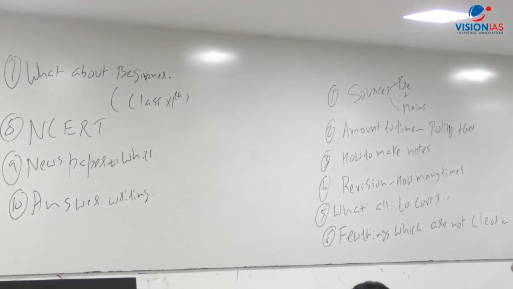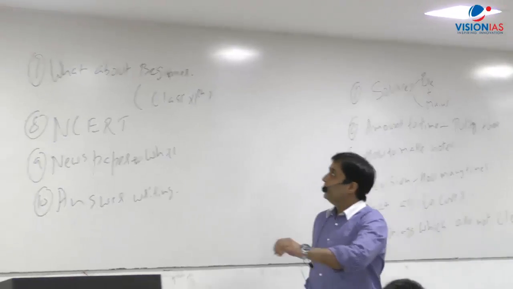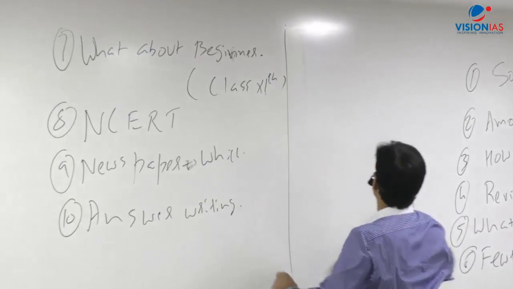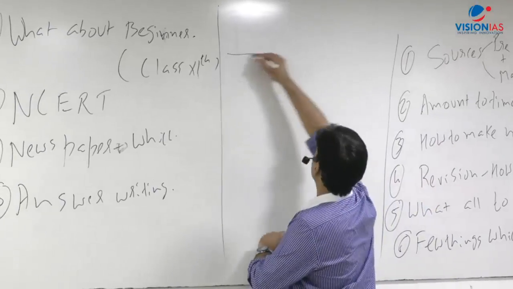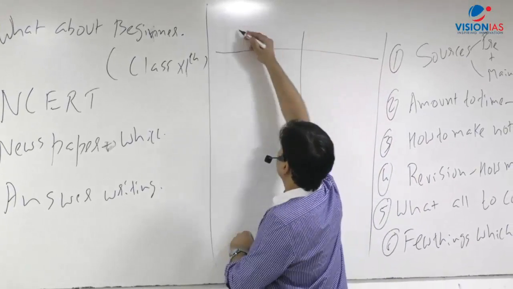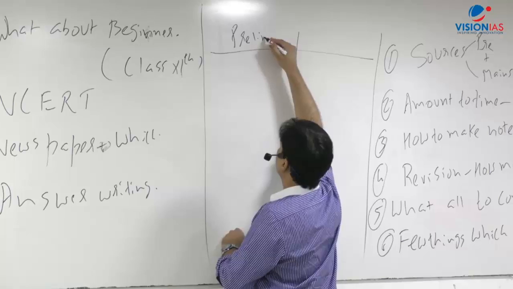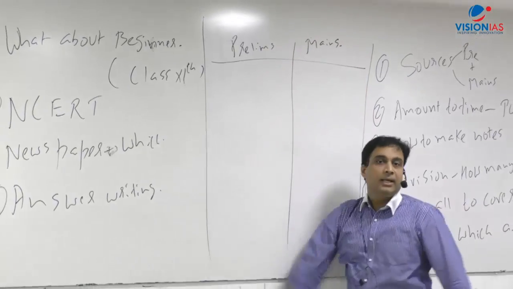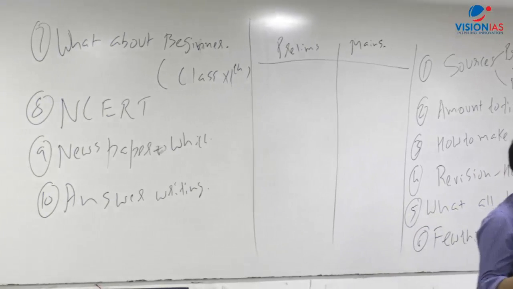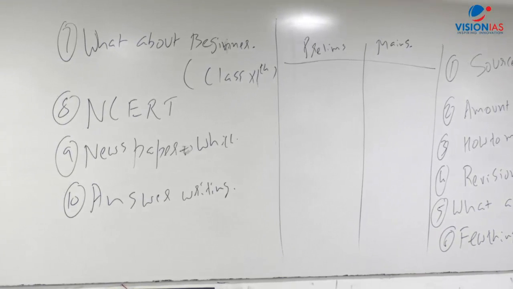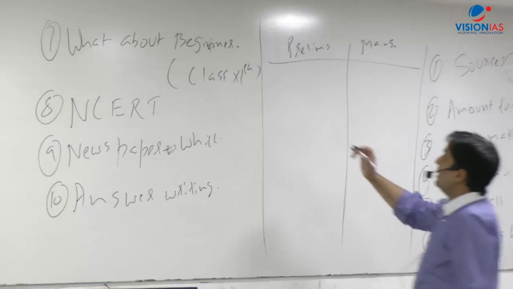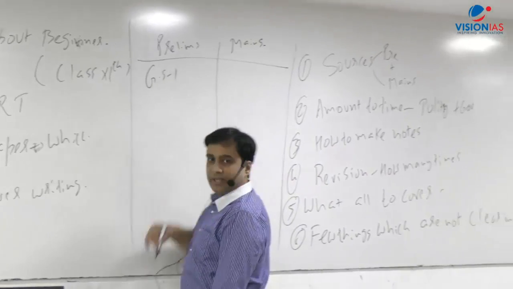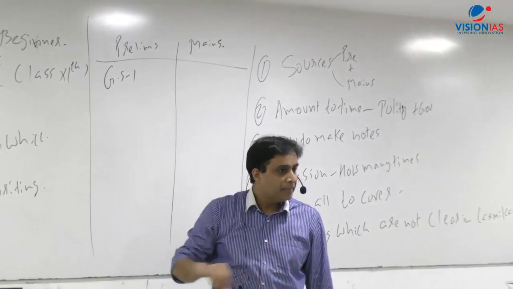See, I start with this. Polity reflects in pre as well as in mains. In pre, GS1, how many questions come?